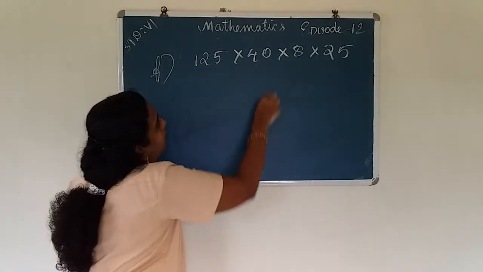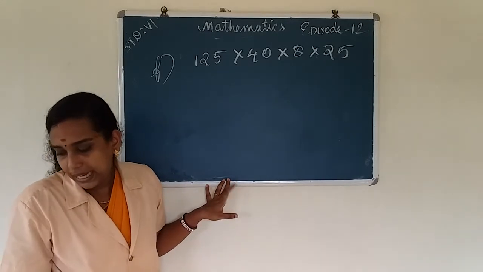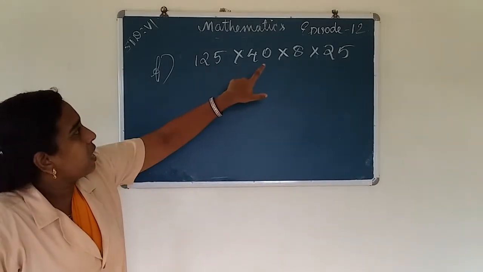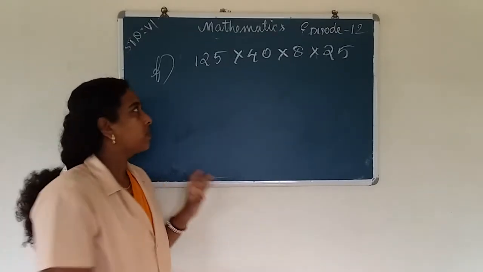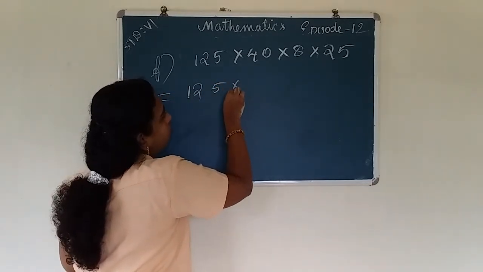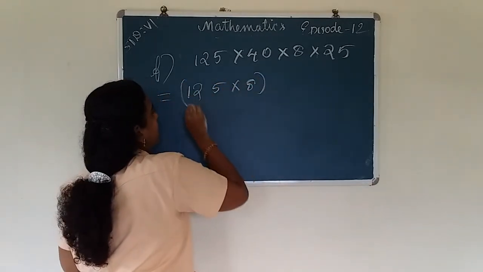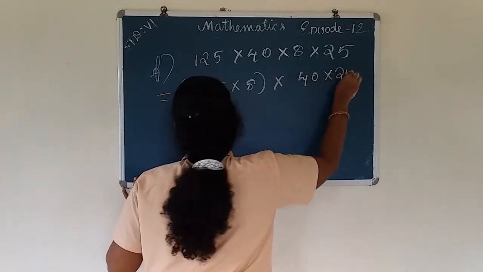So 40 into 25, we get 1000, and 125 into 8, we get 1000. So we take 125 into 8 into 40 into 25.